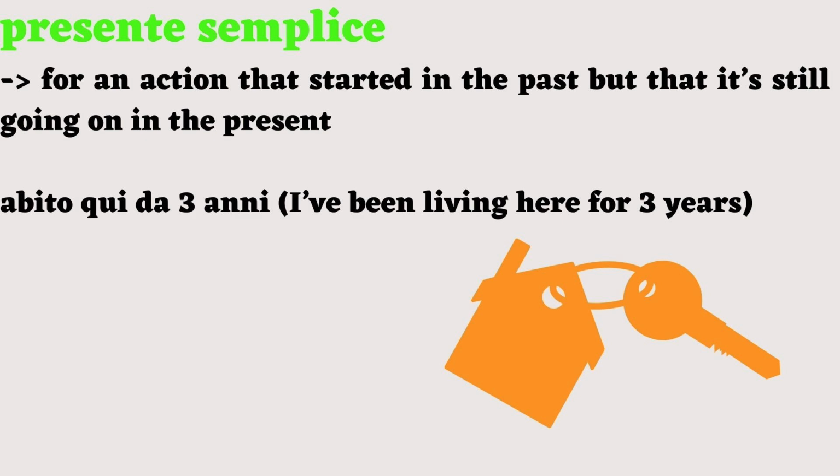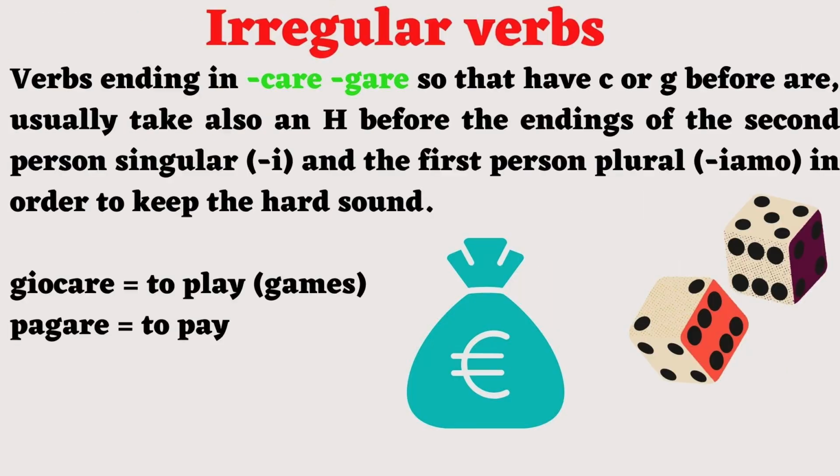Now that we know when to use the presente semplice and how to conjugate regular verbs, let's take a look at some of the irregular ones. Verbs ending in care, gare, so that have a C or a G before are, usually also take an h before the endings of the second person singular and the first person plural, in order to keep the hard sound.